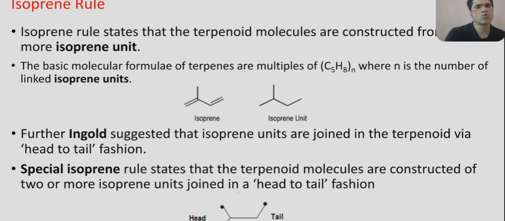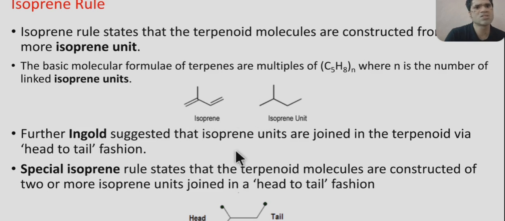Isoprene rule. Let us move to the isoprene rule. The isoprene rule states that terpenoid molecules are constituted from two or more isoprene units, and basically this isoprene unit has the formula C5H8. So the terpenoid may contain n of these isoprene units, (C5H8)n, and n gives the number of isoprene units which are present in that terpenoid.